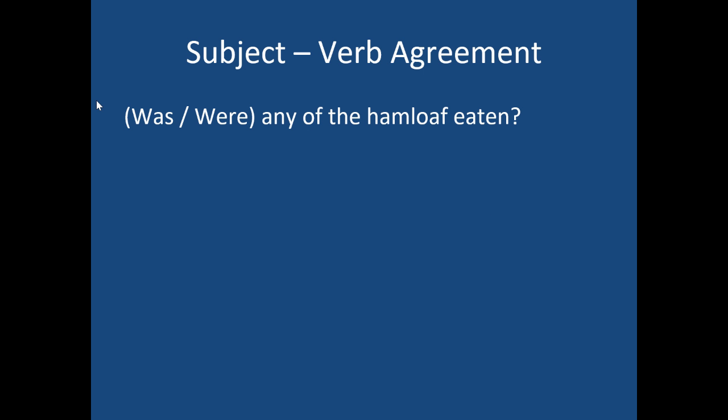Was or were any of the ham loaf eaten? Well, no, there wasn't, because ham loaf's awful. Here's this word any, and any once again is singular or plural. So I have to consider my prep phrase, which is the word ham loaf. And ham loaf is a singular item, so therefore we'd say, "Was any of the ham loaf eaten?"